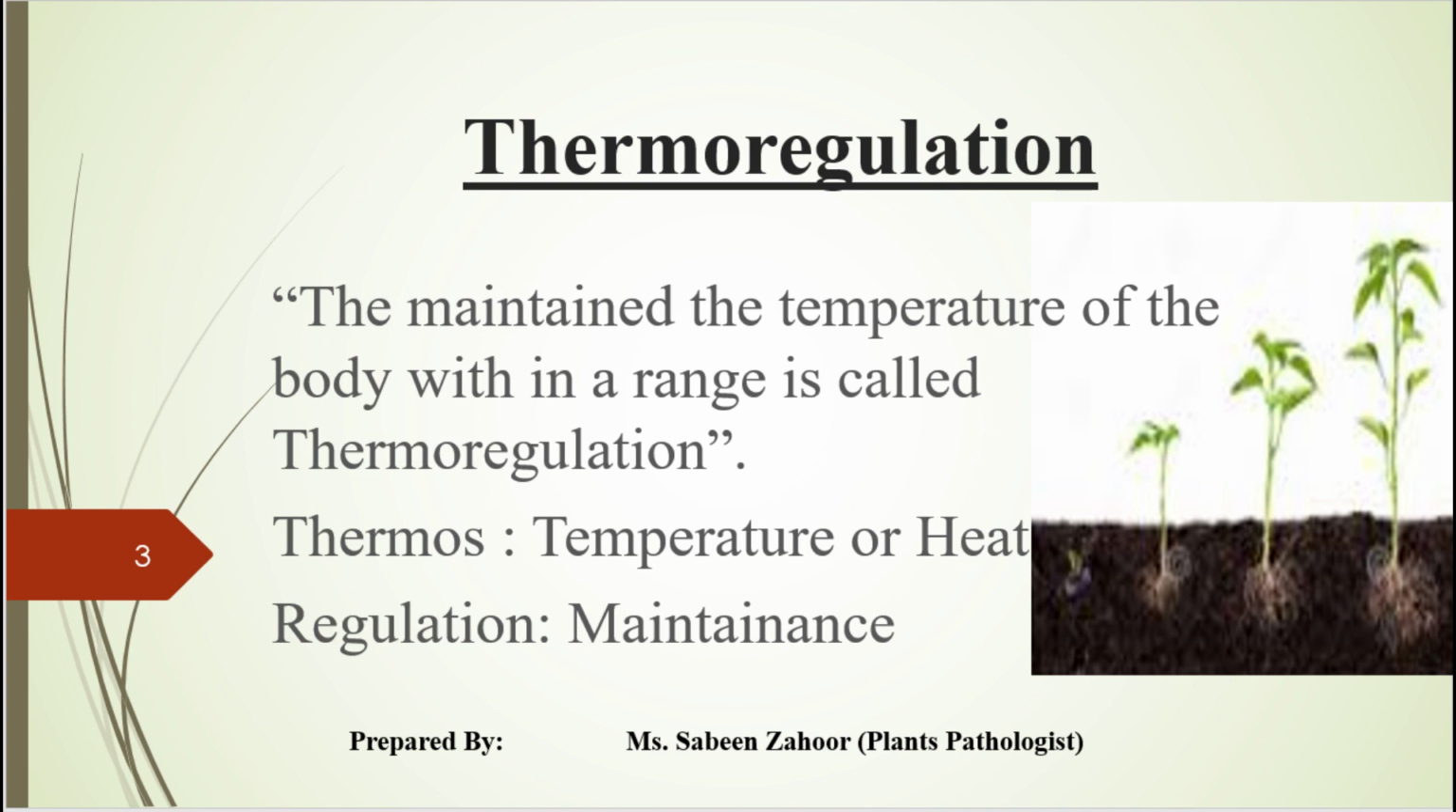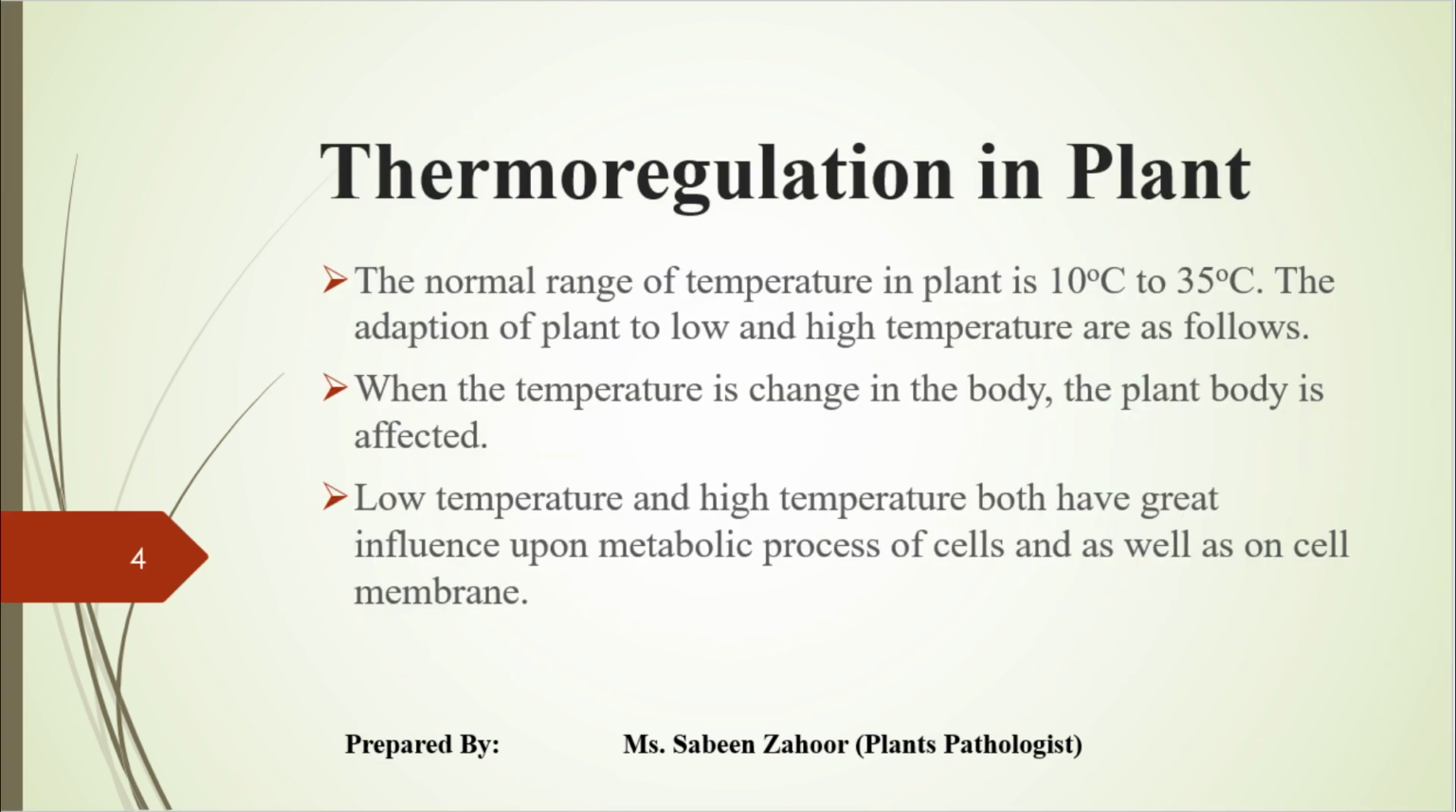Now, thermoregulation in plants, because we are studying a botany subject, so in botany we have to study about plants. The normal range of temperature in plants is 10 degrees centigrade to 35 degrees centigrade. This is the favorable temperature for the plant to grow.